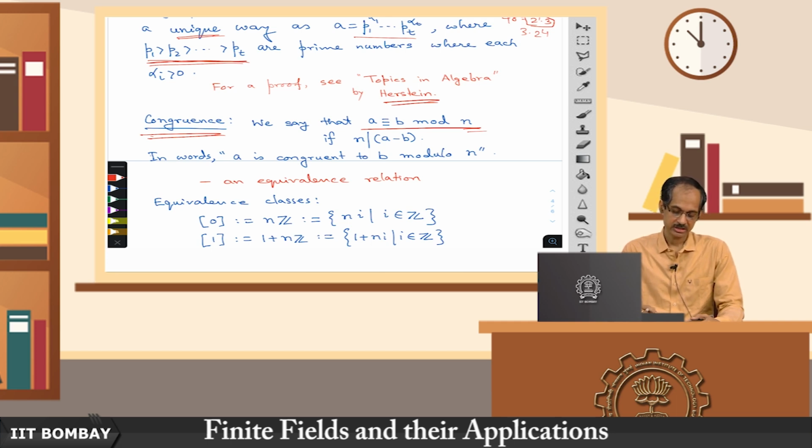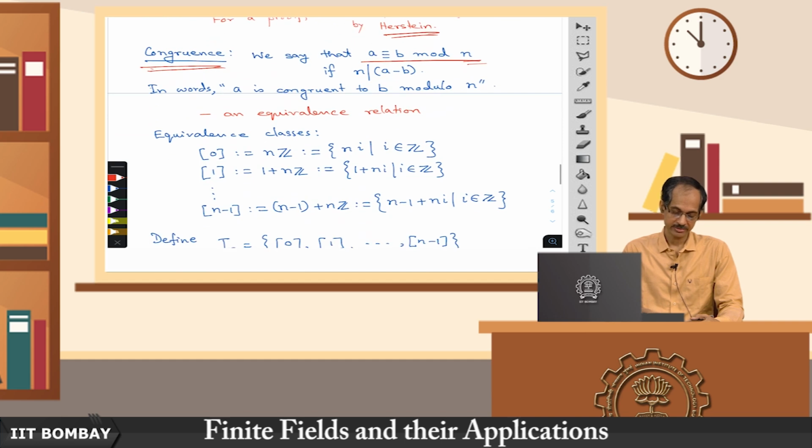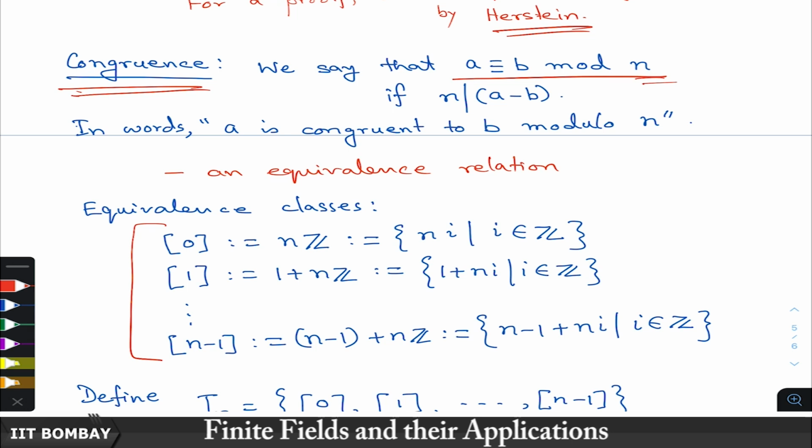We can check that this is an equivalence relation, and the equivalence classes: how many equivalence classes are there? Exactly n equivalence classes, corresponding to the possible remainders after dividing by n. So, how many possible remainders can we get if we divide any integer by n? We can get remainder 0, remainder 1, remainder 2, up to remainder n minus 1. So, we will get remainder 0 for a set of integers, and those form one equivalence class of this relation.